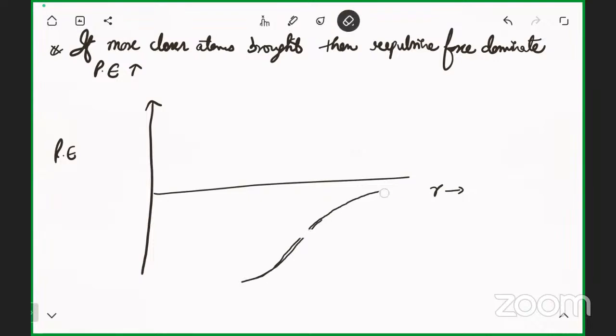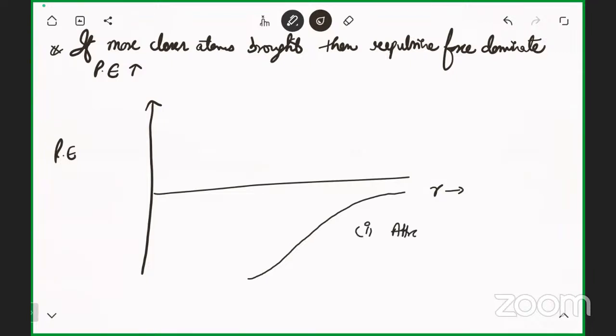What I said: in the starting, when I'm decreasing the distance between the two, the potential energy decreases. Basically, I'm writing a condition. Here attractive forces are more than repulsive forces.